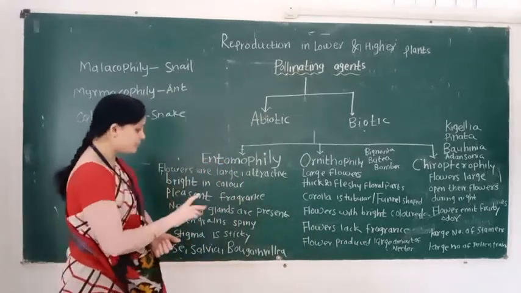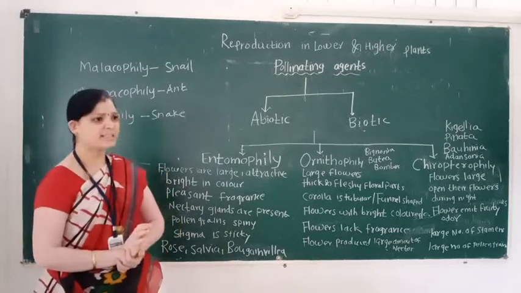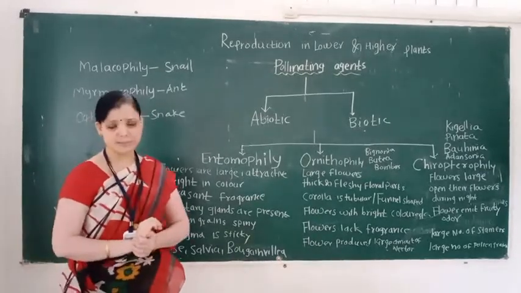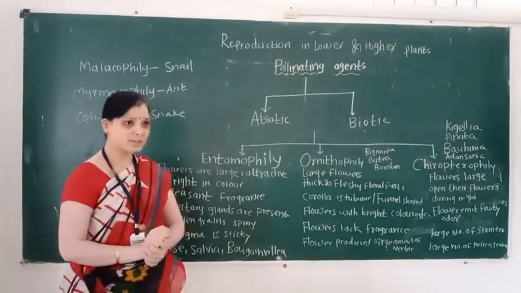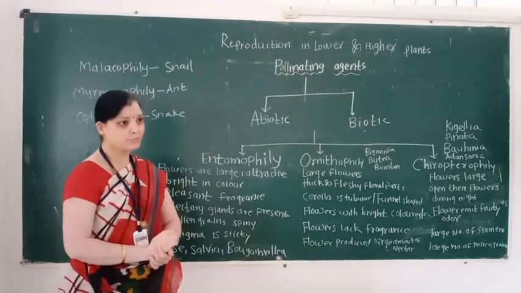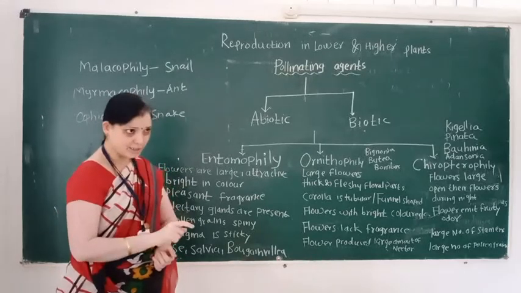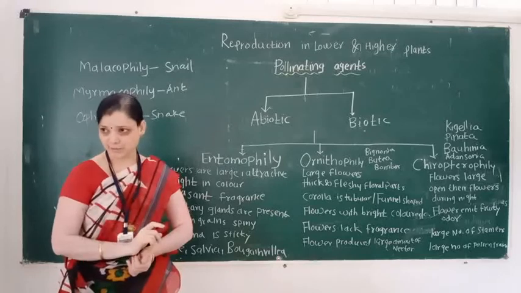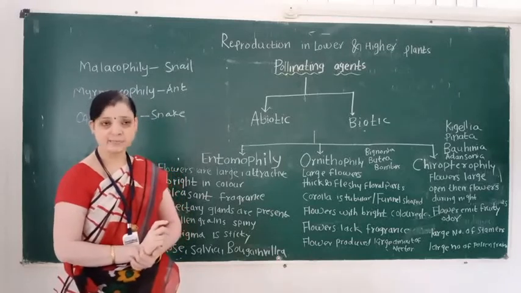Then the stigma is sticky. Stigma is part of the carpel. The carpel consists of three parts: stigma, style and ovary. For insect pollination, a floral adaptive character is a sticky stigma.